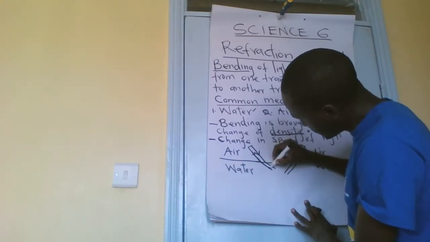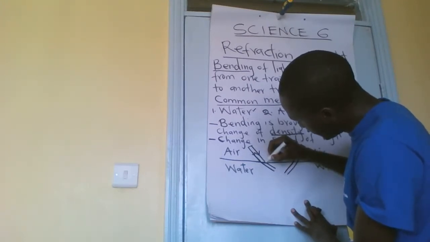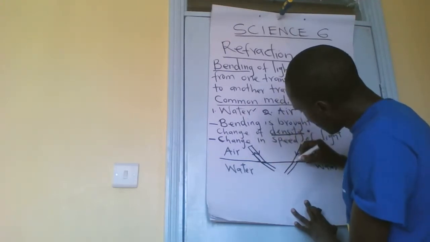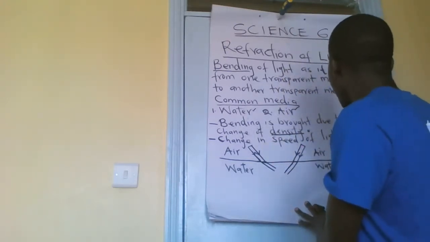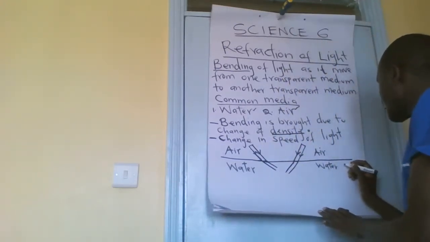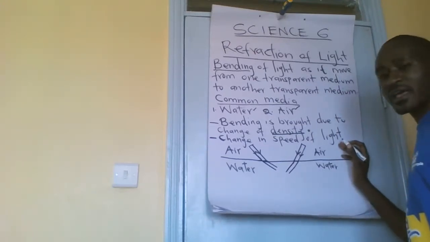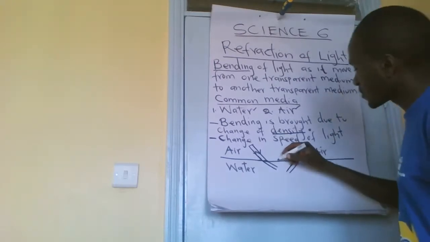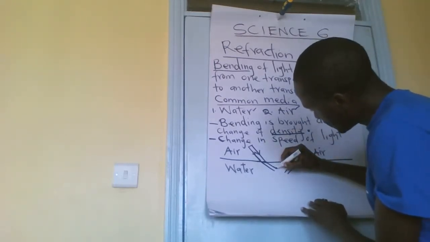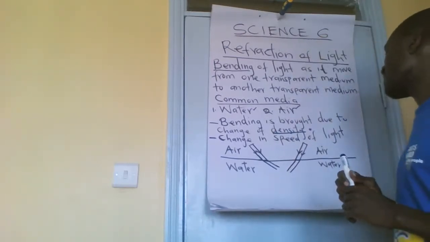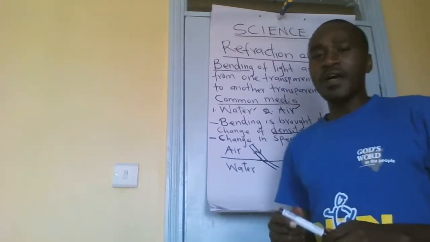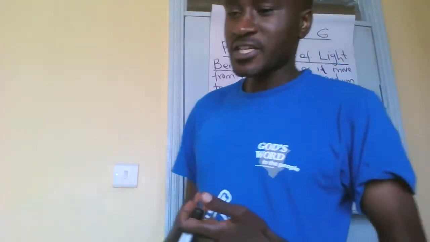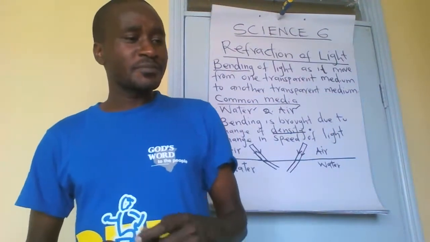Then that leads to bending at this point, because water is denser. Air is less dense than water. So you'll see it appear that way. So that's what we call refraction of light.